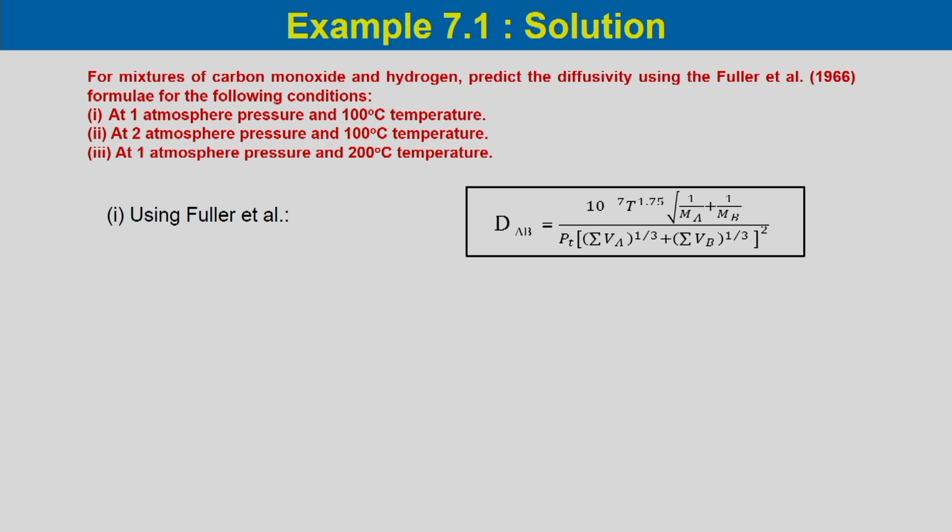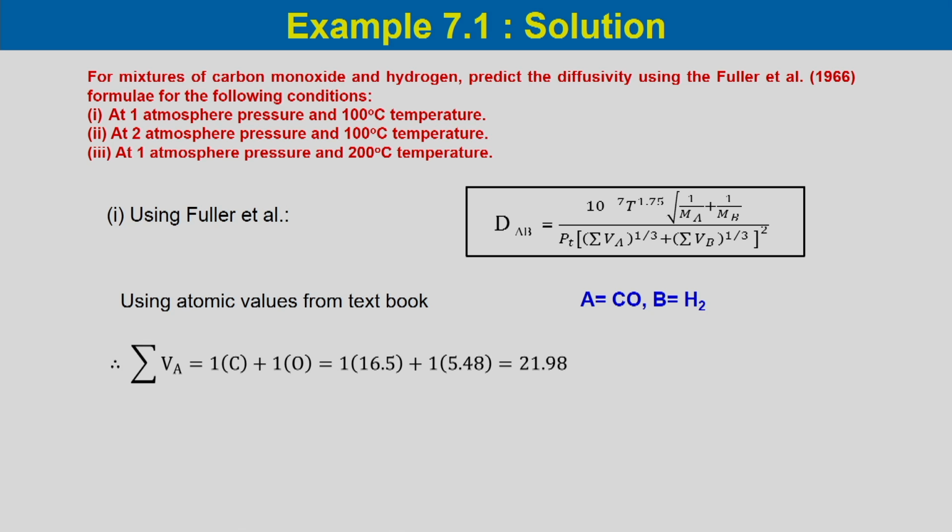So, the Fuller equation we know: DAB is equal to 10 to the power minus 7 T to the power 1.5 into root over 1 by MA plus 1 by MB, whole divided by PT into summation over VA to the power 1/3 plus VB to the power 1/3, whole square. Now, using values from the textbook, we can calculate, or the data would be given. Consider component A is carbon monoxide and component B is hydrogen.